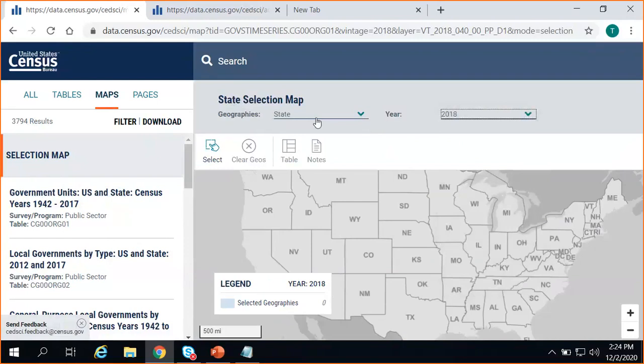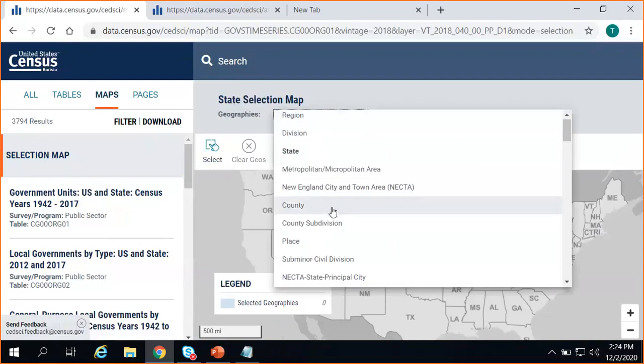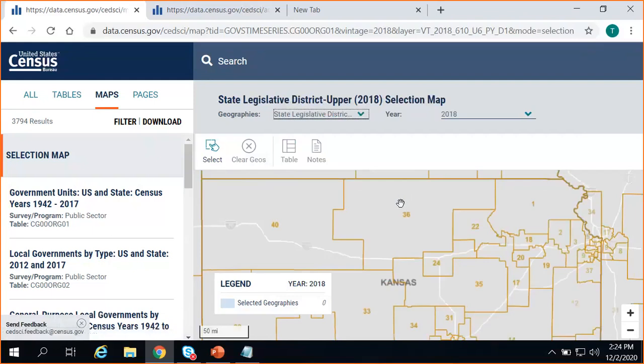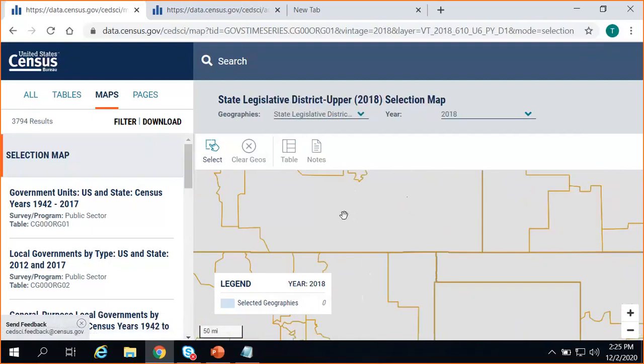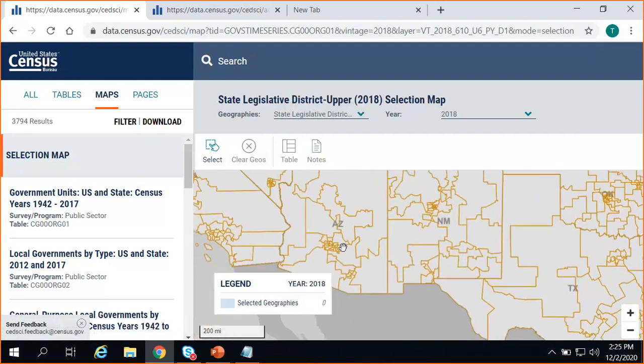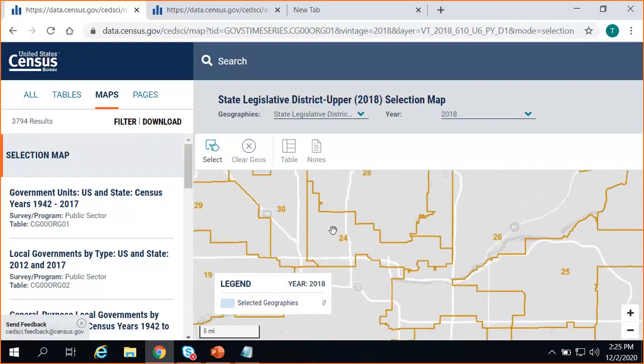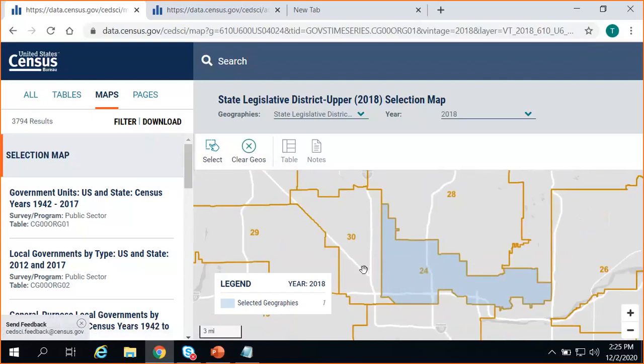And then the geographies drop-down menu at the top, you can click and change that to whatever geographic layer you want to see on your map. Here I want to select State Legislative District, the upper chamber, so I'm going to choose that option. And now instead of just seeing state boundaries, I'm also seeing the boundaries for that area on my map. So I can zoom and scroll over to my area of interest, click Upper Chamber 24 in Arizona, and then click on Select in order to add it as a selected geography.